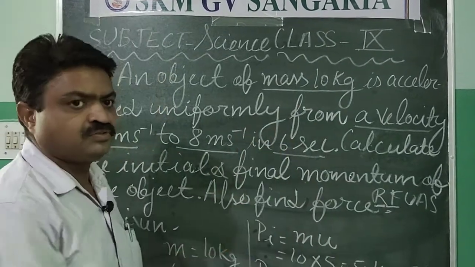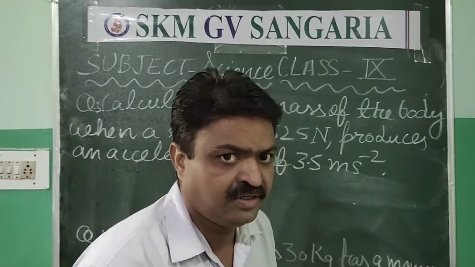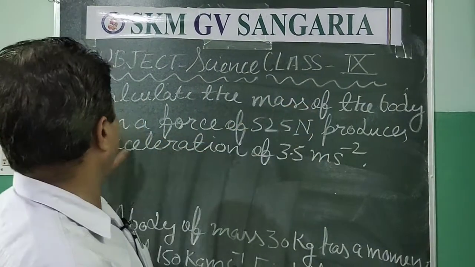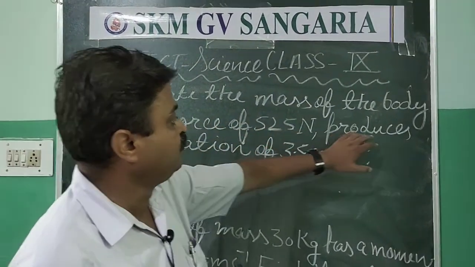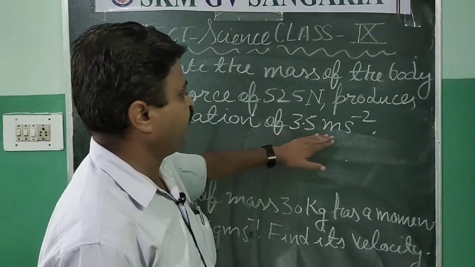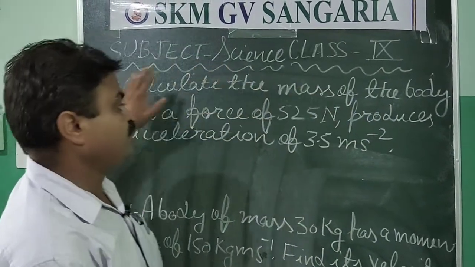Now we will solve the next question. So in this question, calculate the mass of the body when a force of 525 Newton produces an acceleration of 3.5 meter per second square. So first, what will you do?